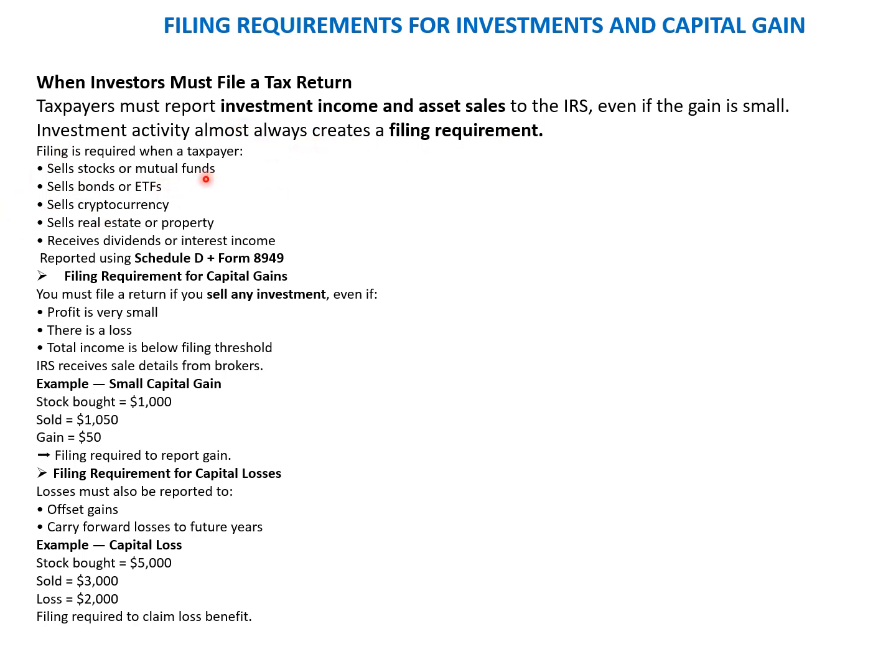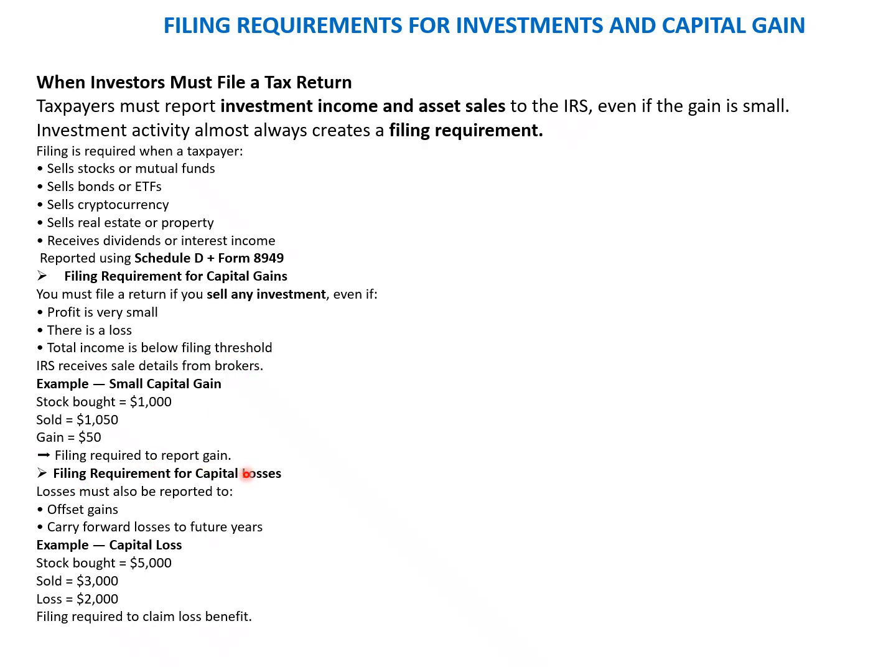Filing requirement when the taxpayer sells a stock, a mutual fund, sells bond, sells cryptocurrency, sells real estate, or receives a dividend, then they have to file the return. Filing requirement for the capital gain: you must file the return if you sell an investment, even if profit is very small, there is a loss, or total income is below the filing threshold limit.